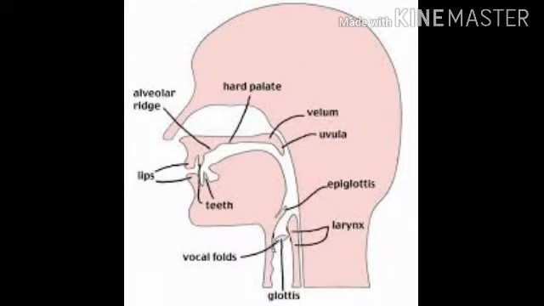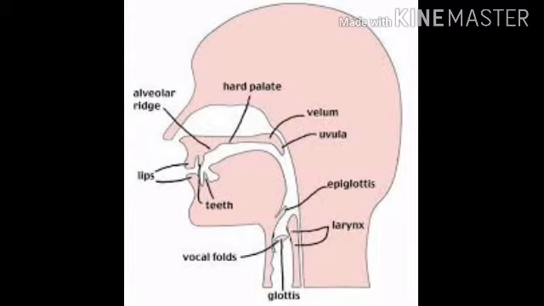Moving on to the next one, the hard palate. The hard palate is located in the roof of the mouth. It is the smooth curved surface of the mouth. The interaction between the tongue and the hard palate is essential in the formation of certain sounds.